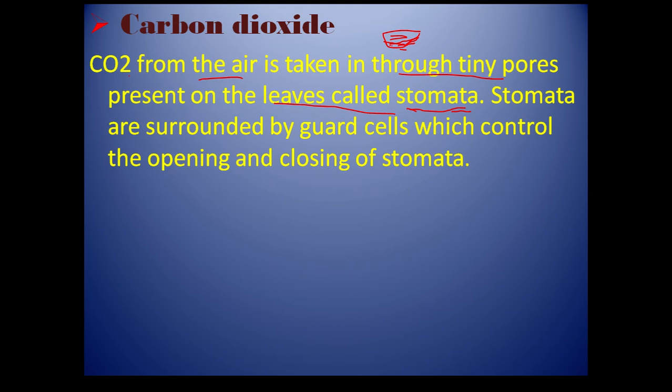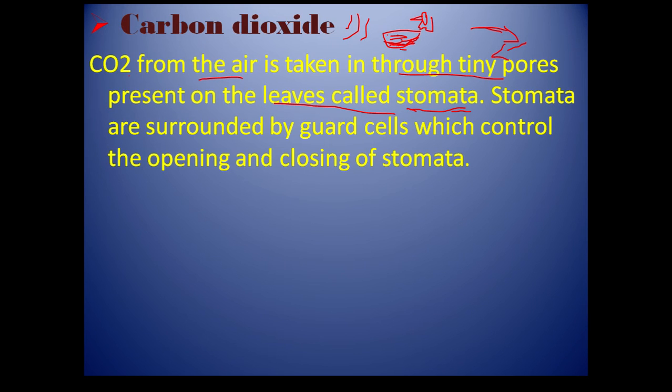The plant takes in carbon dioxide and gives out oxygen. This is the gaseous exchange. Plants also release water in the form of vapor outside, and this is also done by the stomata. They are present on the underside because if they were on top, there would be more sunlight, so more water would be lost, which can cause loss of water in the plants.